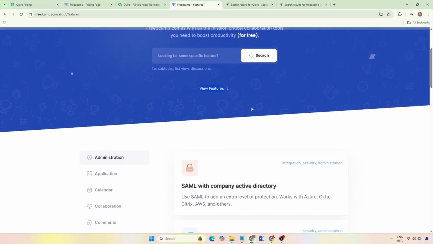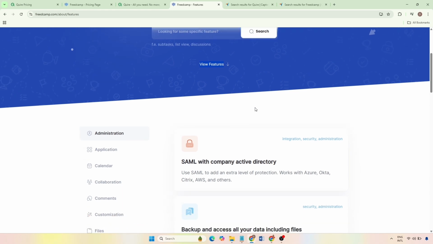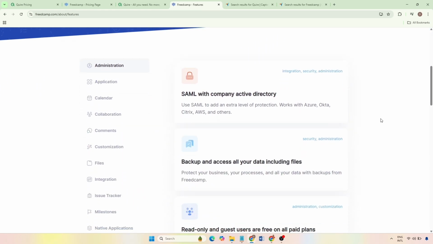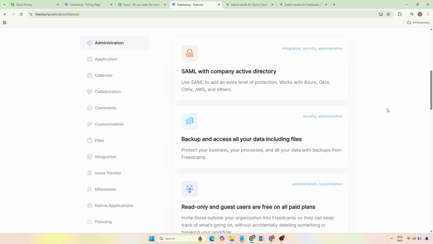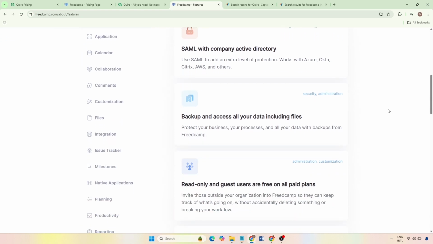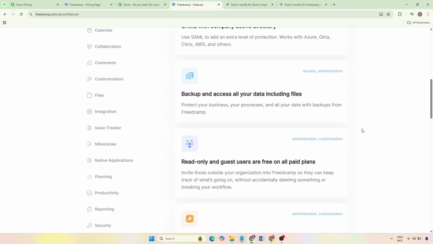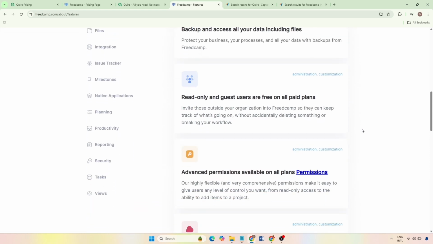Freedcamp is designed as an all-in-one project management system that goes beyond simple task tracking and aims to support the full operational side of running projects and teams. At its core, Freedcamp provides task lists that allow teams to break work into manageable actions, assign responsibilities, set deadlines, and track progress in real time.